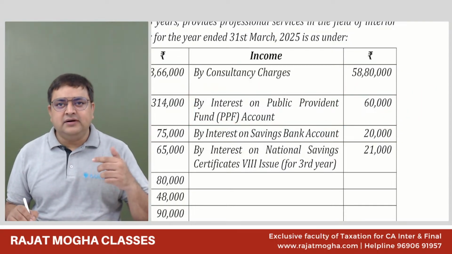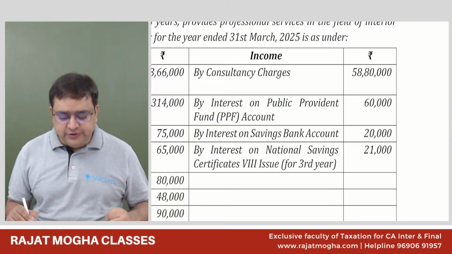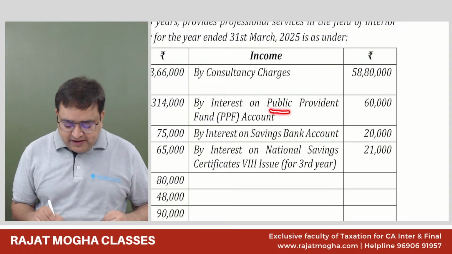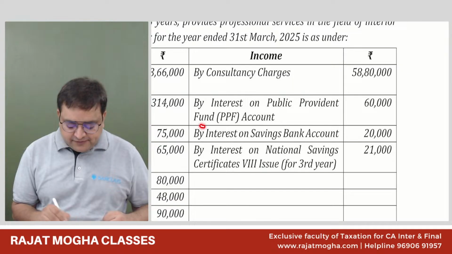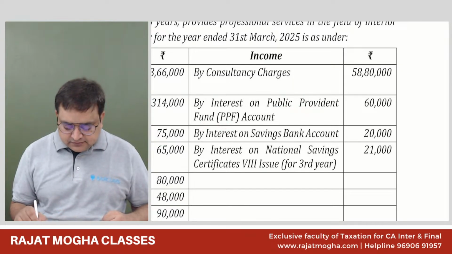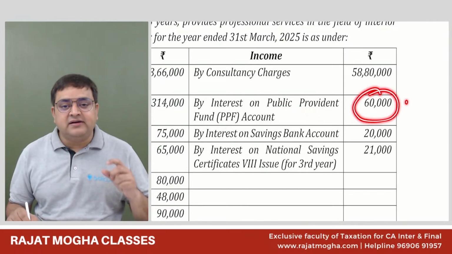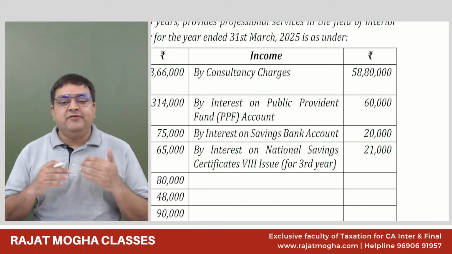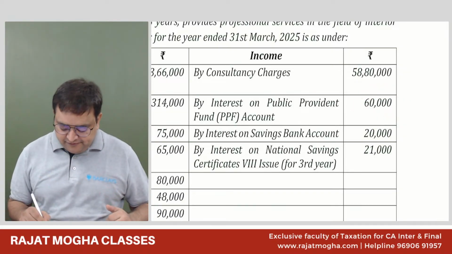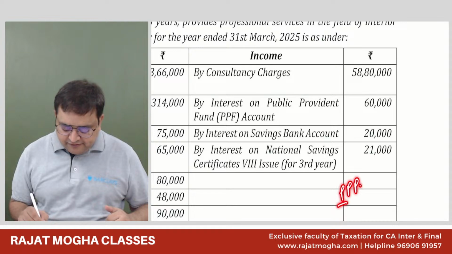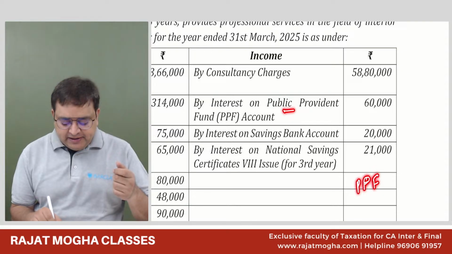But you remember I believe in class 1, I told you, interest from PPF is actually an exempt income. What is the full form of PPF? Public Provident Fund.